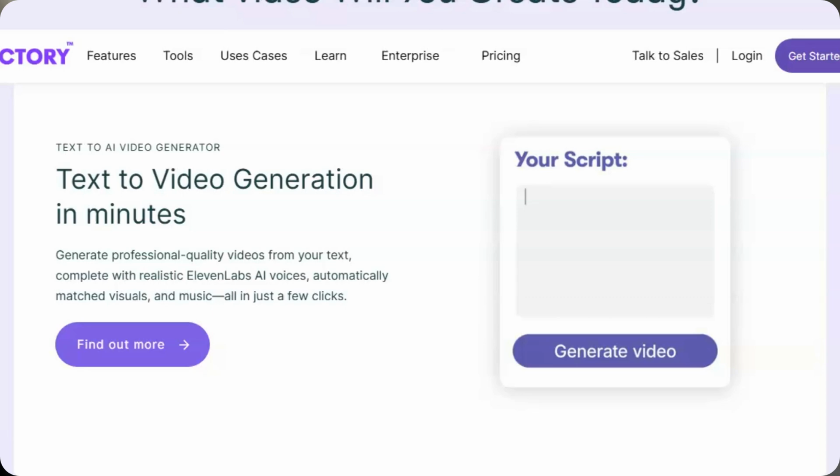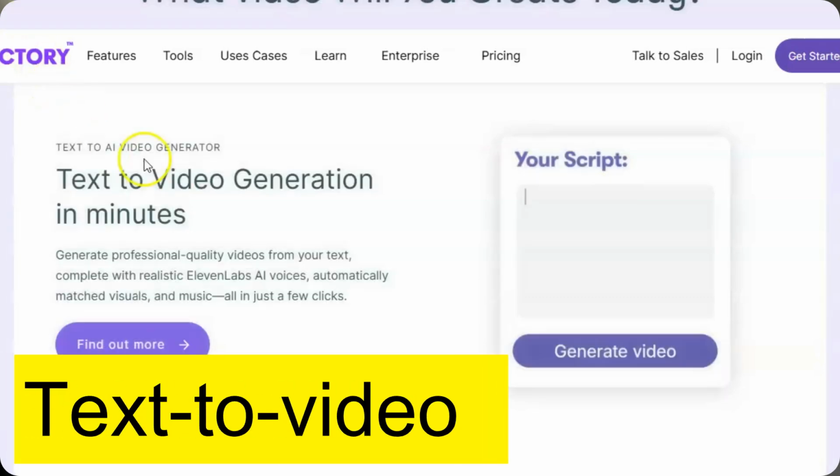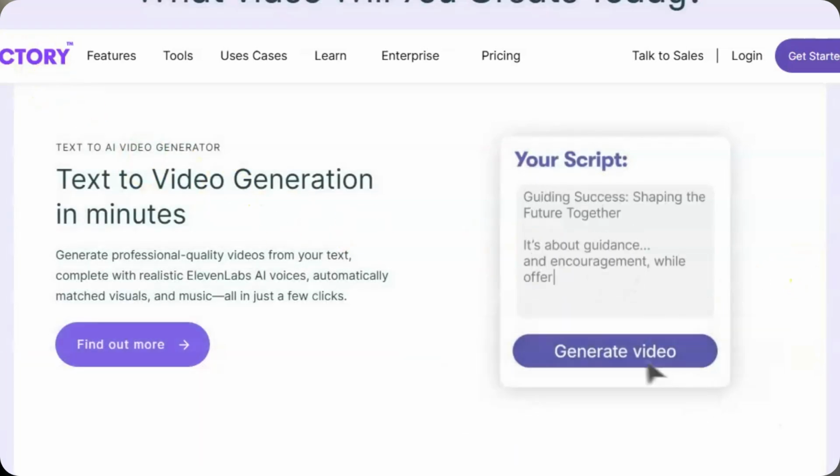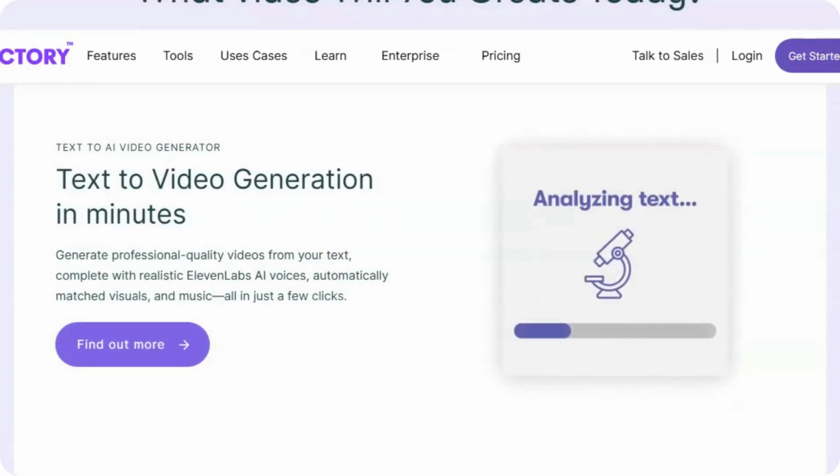Remember that I mentioned some of the features that you can use in making your videos in Pictory earlier. Now let's go over them one after the other. The first one is Text to Video, which allows you to generate professional quality videos from your text with realistic 11 Labs AI voices.